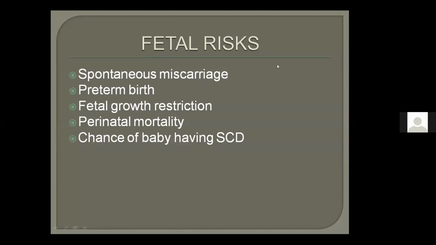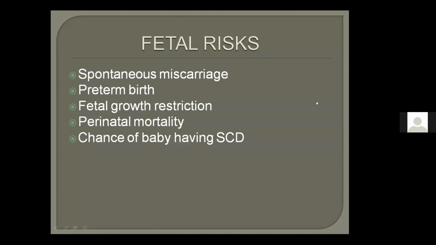Okay. So now there are fetal risks. In fetal risk, first of all, there are two risks which lead to early delivery: spontaneous miscarriage and preterm birth. And then there is fetal growth restriction and perinatal mortality. It comes in almost every high risk pregnancy.